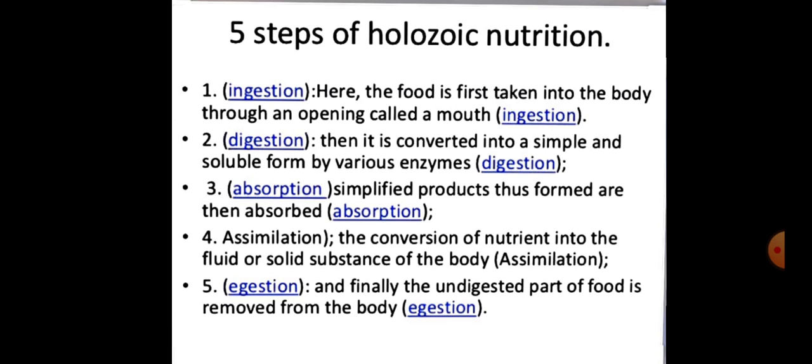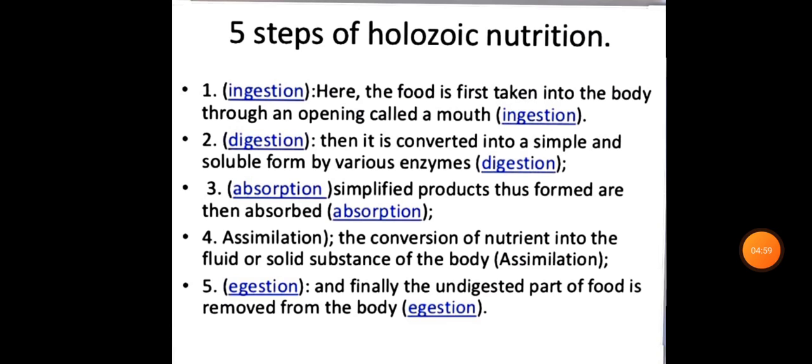Absorption is the third step in holozoic nutrition. It is a process by which digested food that is now in a small and soluble form is absorbed from the digestive tract and transported to all the body parts through blood. The absorbed food is distributed to body organs according to their requirement, right?